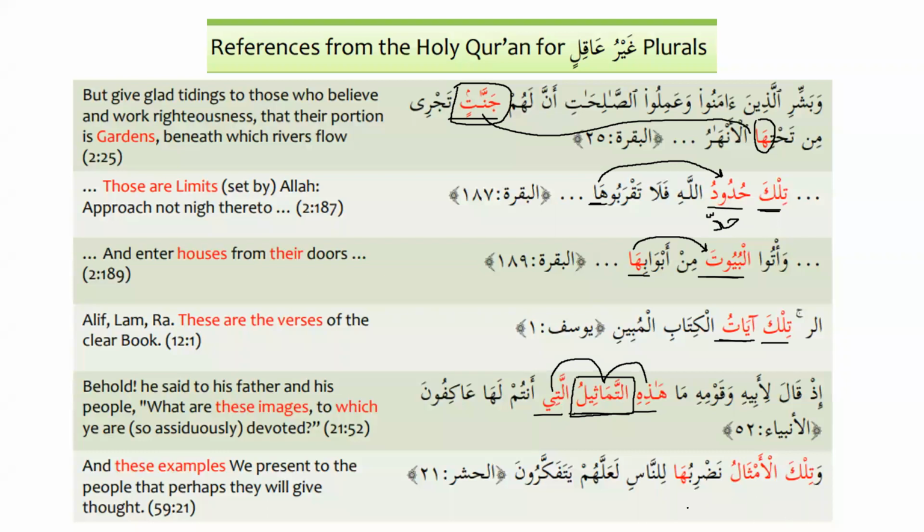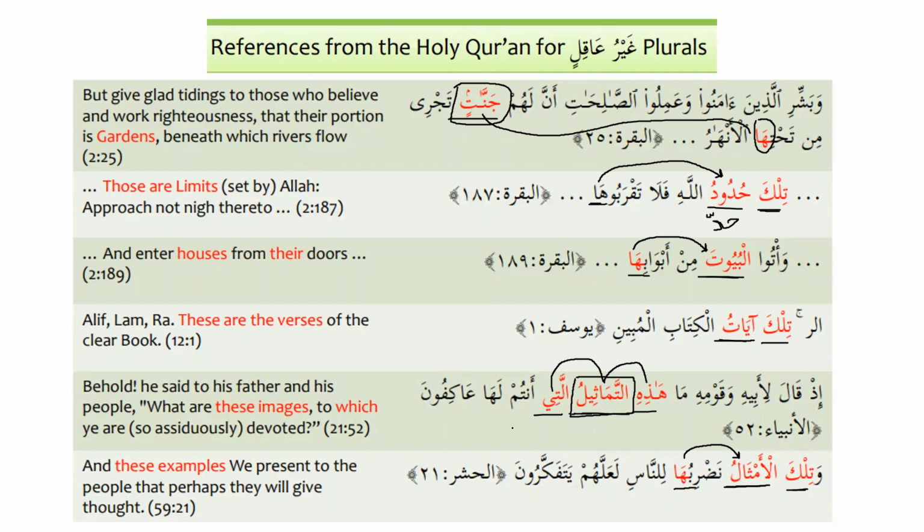وَتِلْكَ الْأَمْثَالُ نَضْرِبُهَا لِلنَّاسِ لَعَلَّهُمْ يَتَفَكَّرُونَ. And again, amthal is the plural of mithalun. That's why we have here tilka. And similarly, ha is used for al-amthalu. So now from the Quran, it is confirmed that whenever we are learning the rules, we have to make sure that we look for the rules in the Quran, so that whenever we are learning, we make sure that we understand it properly.